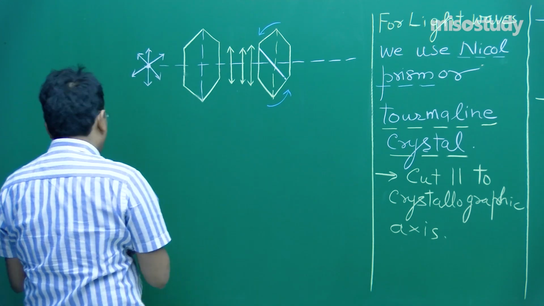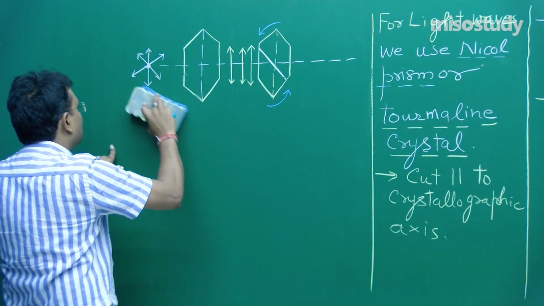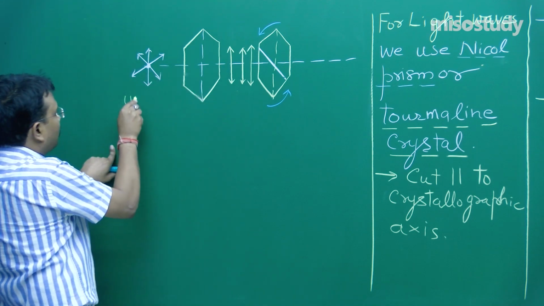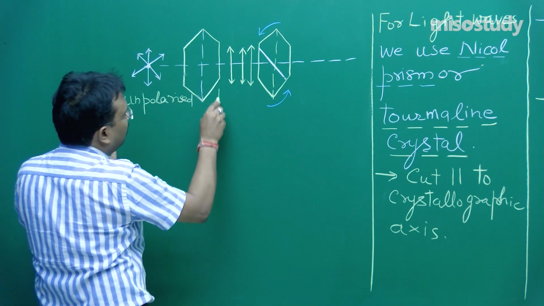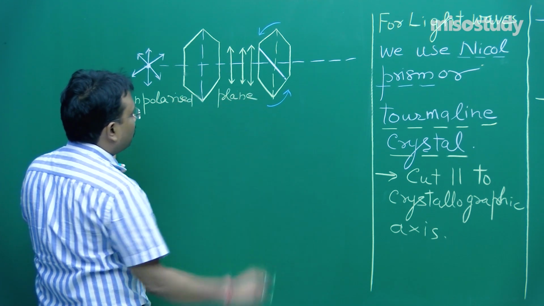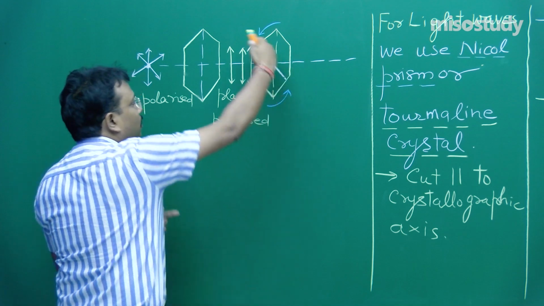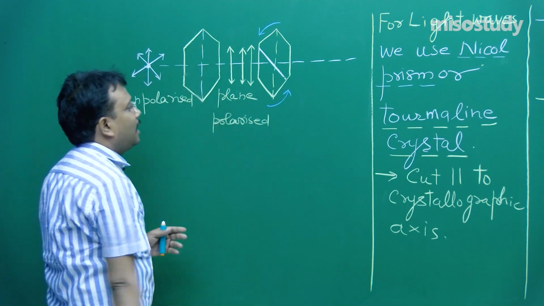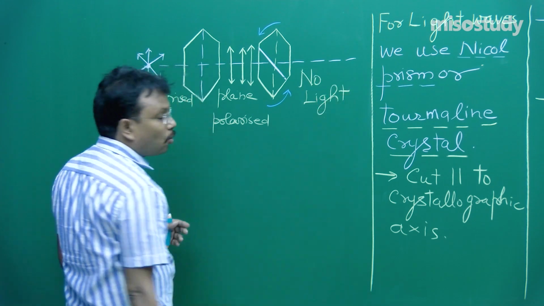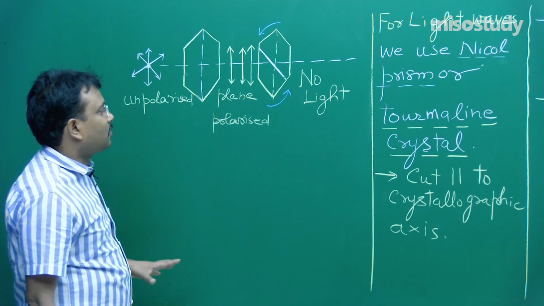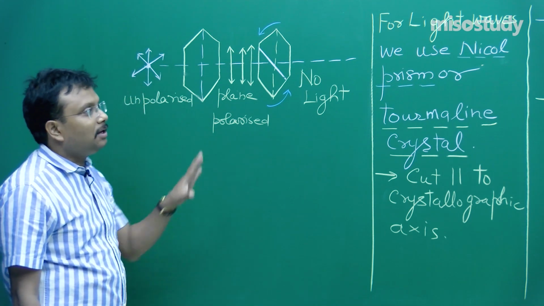One is, this is unpolarized light, and here plane polarized, okay. But moment you turn this axis perpendicular to this original axis, no light, means no vibrations of electric vector. So this is the concept of polarization, fine, associated with light.